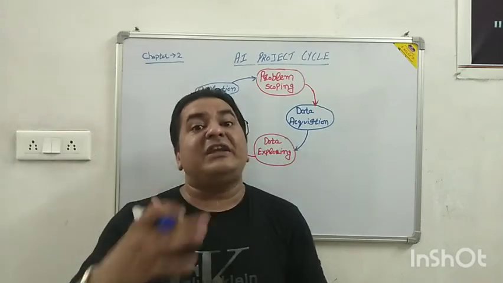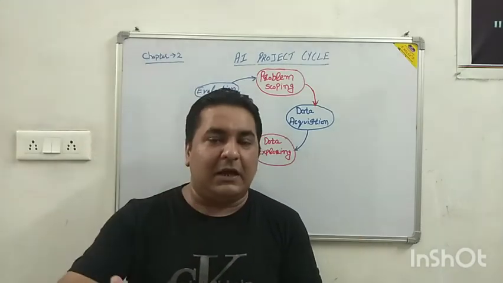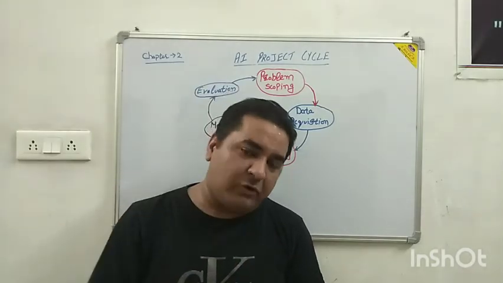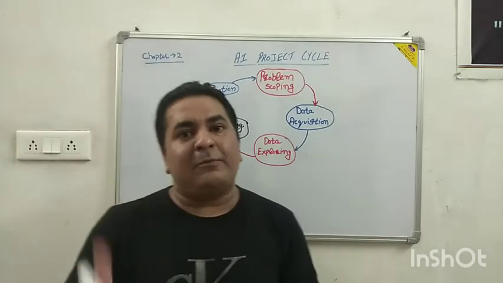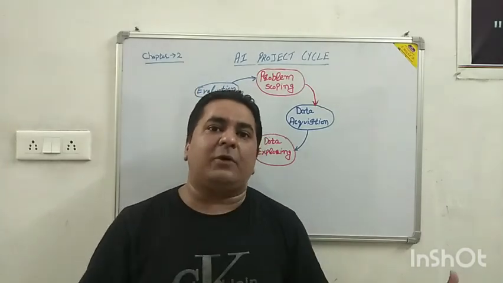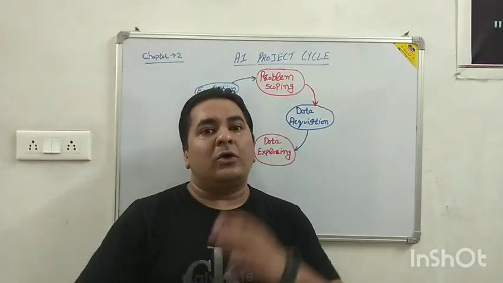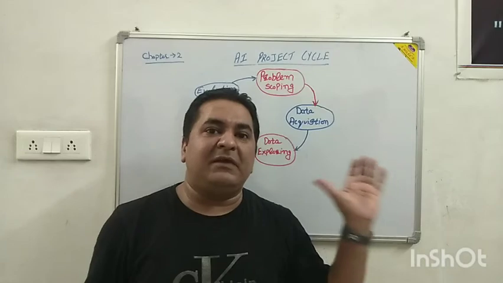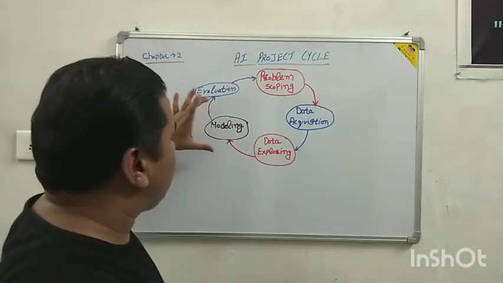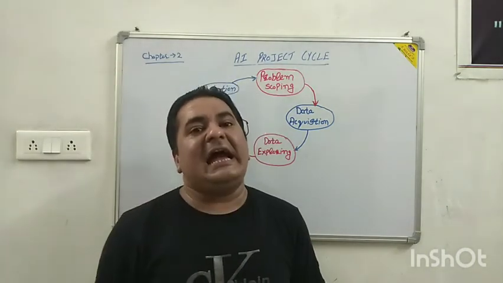That means we are going through new searches, new inventions. We are making new inventions for COVID-19 and many other problems that come in our life. So we have to go through those problems, and we have to search for new things, and that means data exploring. After data exploring comes the modeling. Modeling is also an important phase of the AI life cycle.